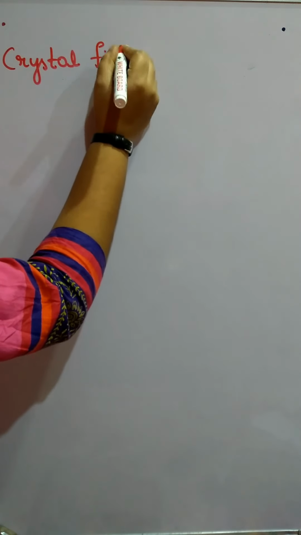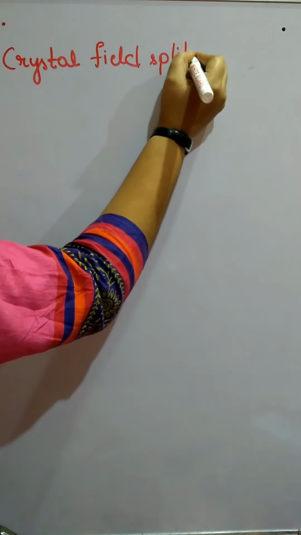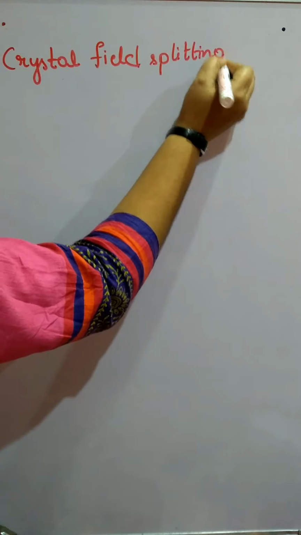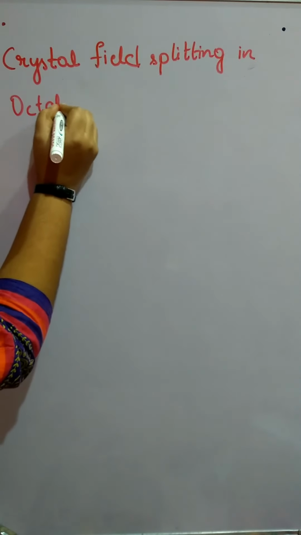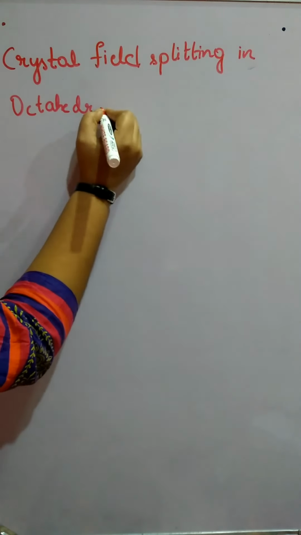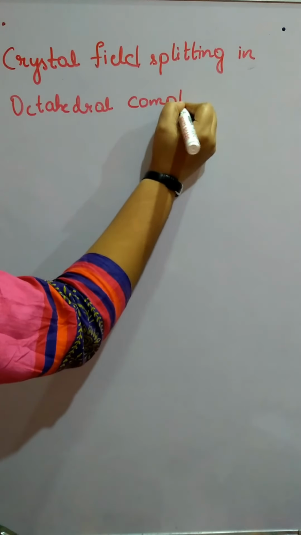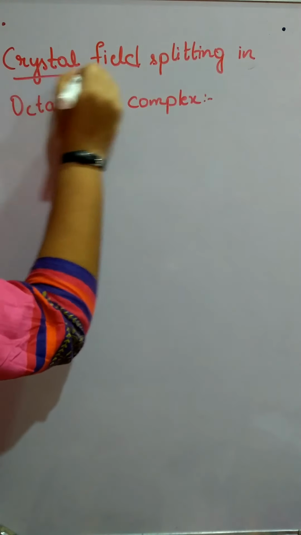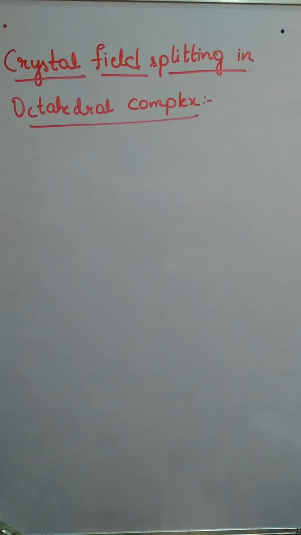Crystal field splitting in octahedral complex. So we shall see how the ligand will be interacting with the central metal.